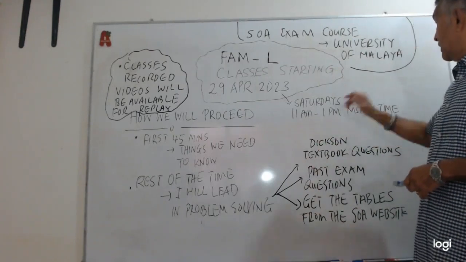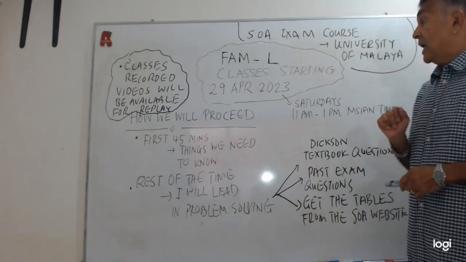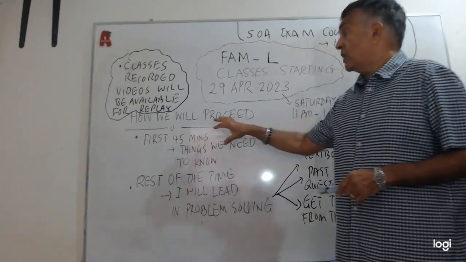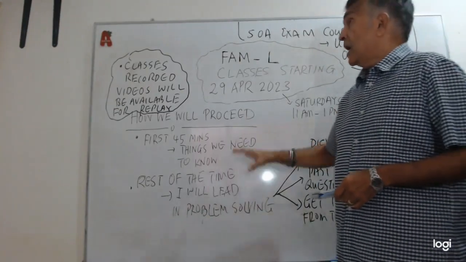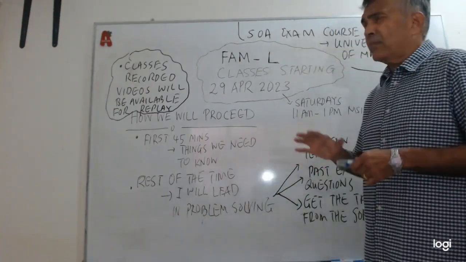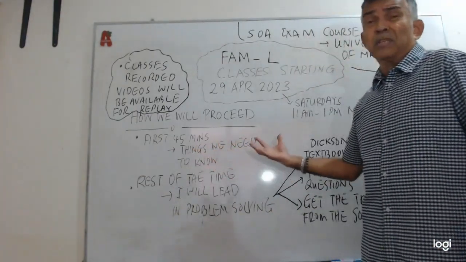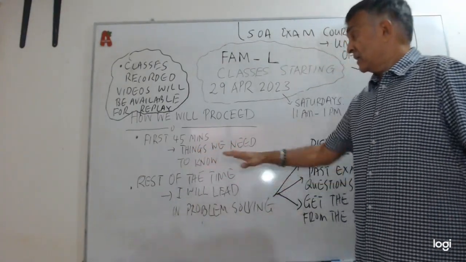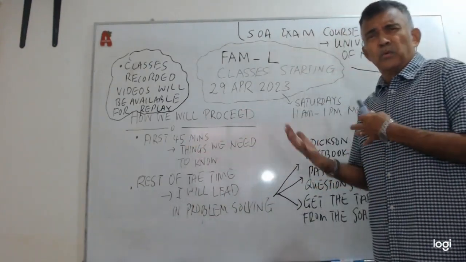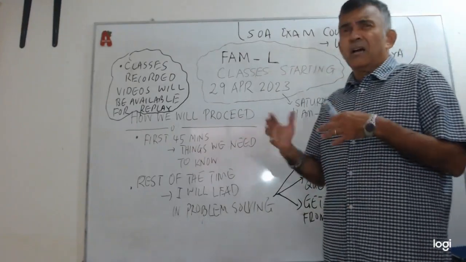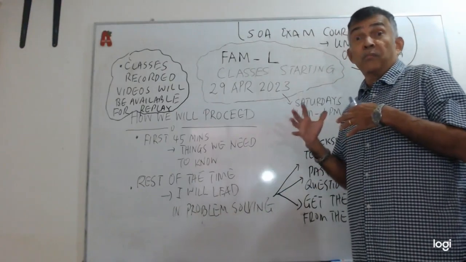First, I want to talk about what we will be doing and how we are going to go about this. For the first 45 minutes or so, I want to go through some of the things that you need to know. We won't be too hard and fast about it. For 45 to 50 minutes, I plan to go through the things that we need to know from the textbook.